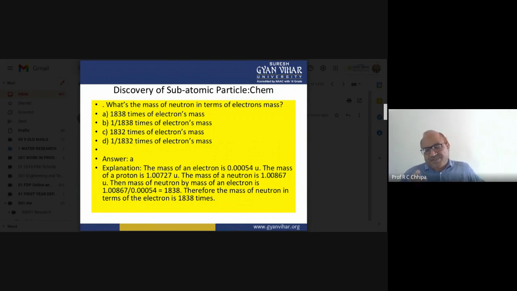We can say that compared with the atom, which is very big, the nucleus is very small, about 10 raised to the power minus 15.